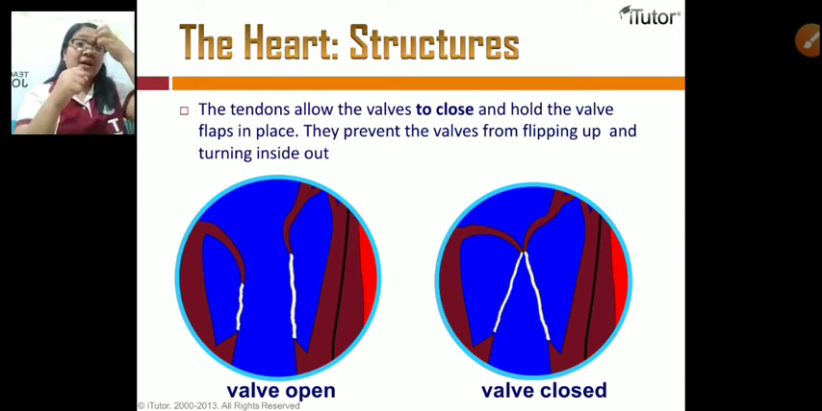Okay, that is why nagaprevent siya it backflow o backward flow sang aton nga blood, and that is the work of tendons nga ara sa aton nga valves. Okay, so they prevent the valves from flipping up and turning inside out.